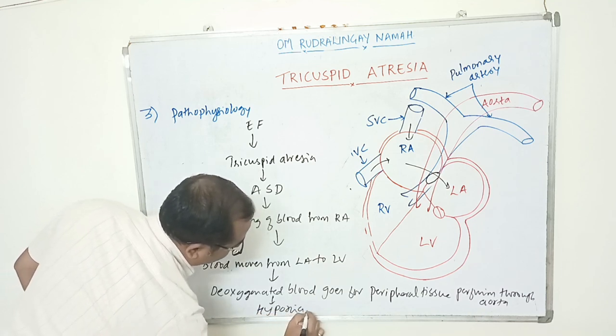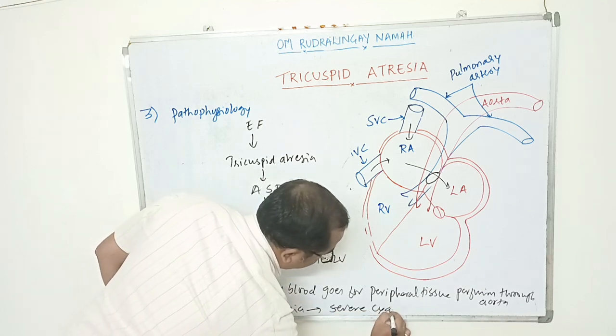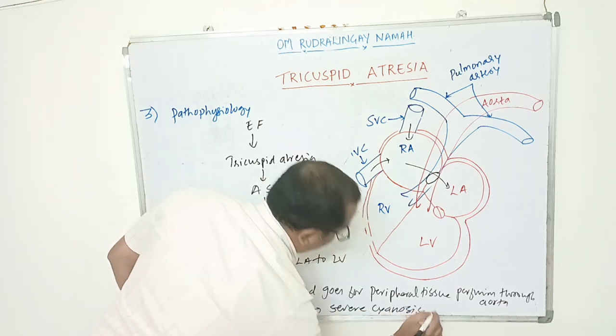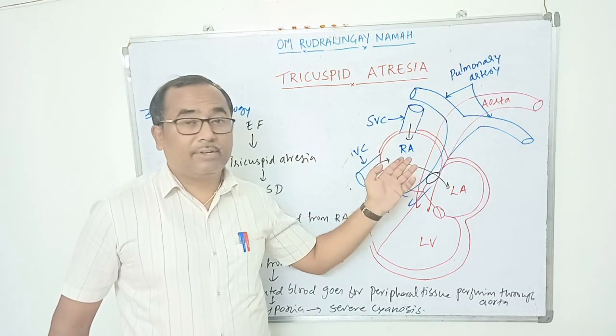This will lead to hypoxia, and finally it will lead to severe cyanosis. So this is the pathophysiology of tricuspid atresia associated with the atrial septal defect.